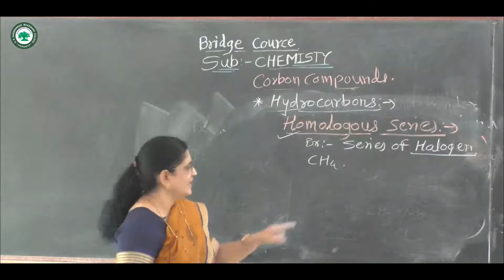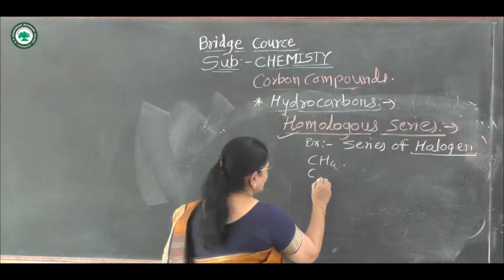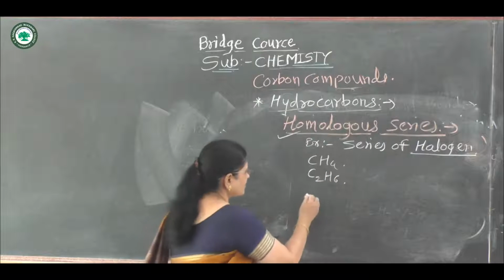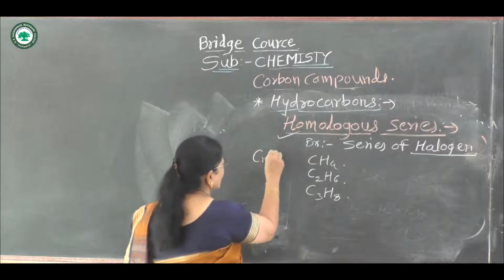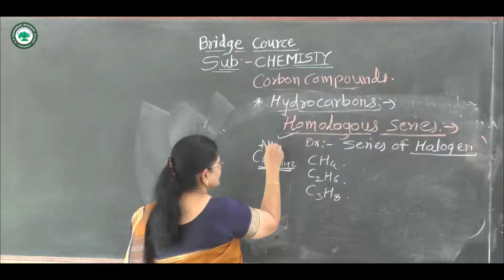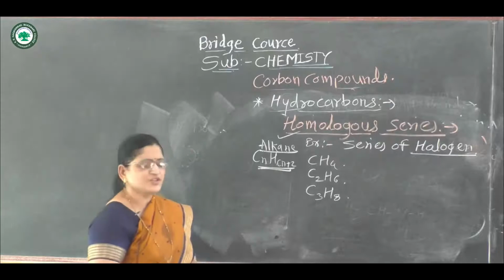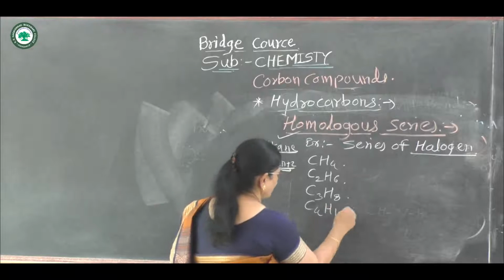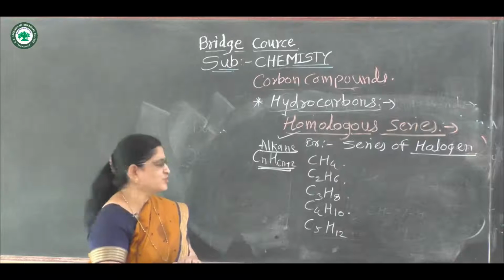The first member of alkane is CH4. Then the second member of alkane is C2H6. Then the third member is C3H8. These have the general formula CnH2n plus 2. This alkane series has the formula CnH2n plus 2. Again C4H10, C5H12. This is the series of alkane.